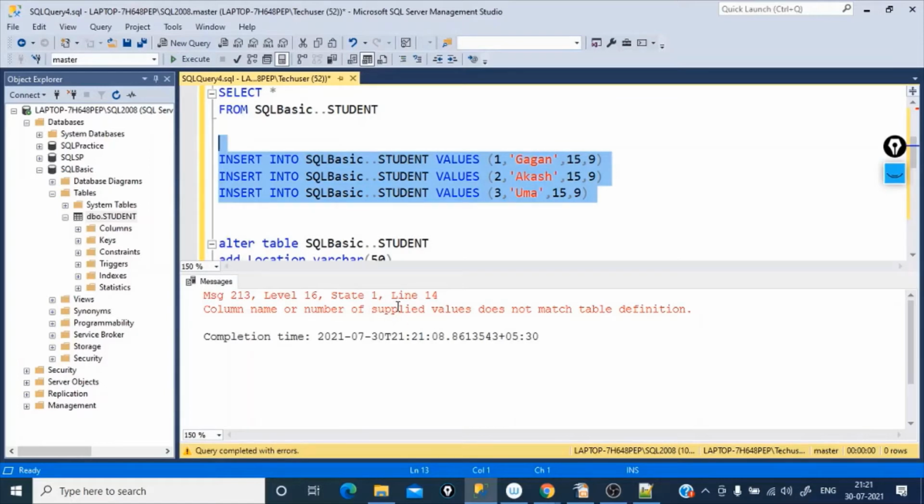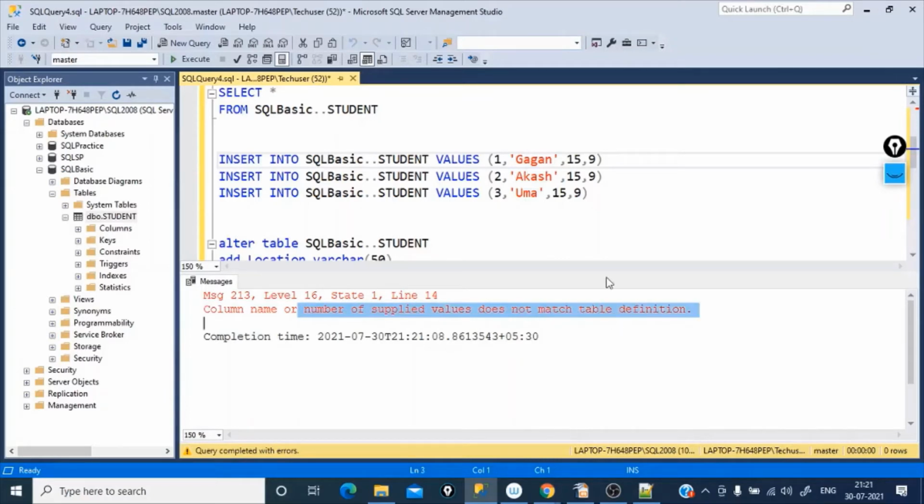See, one good error. Now there is one more column which we added, location. So it is saying column name or number of supplied values does not match the table definition. So what we have to add is the location name. First, for testing purpose, let me add something. A, B, C, D, F, G. Okay. And one more.